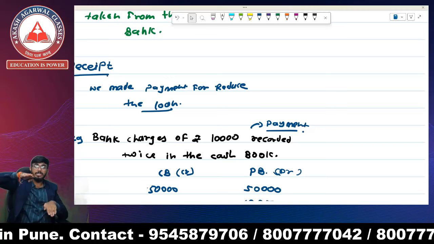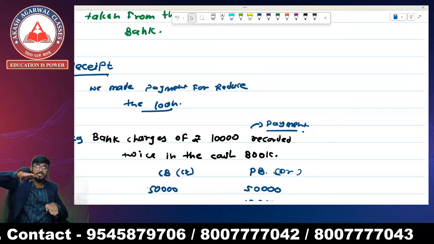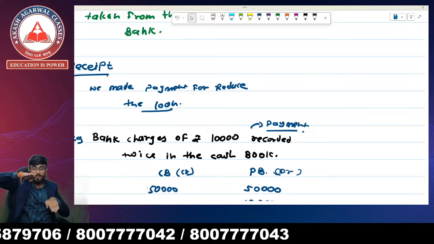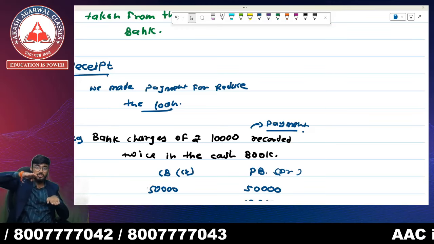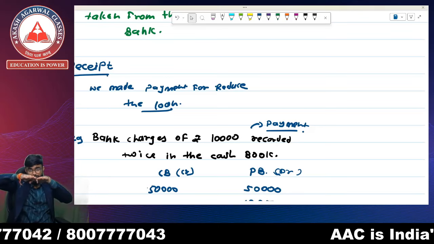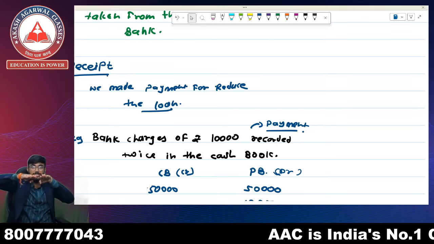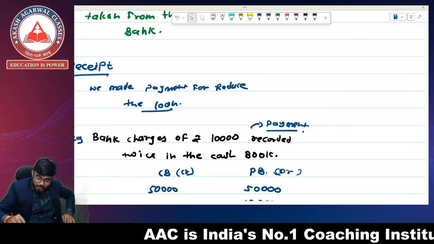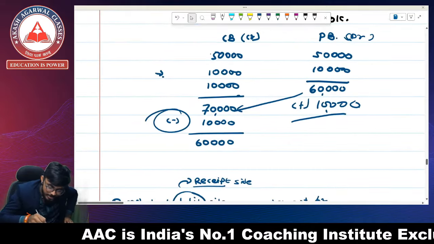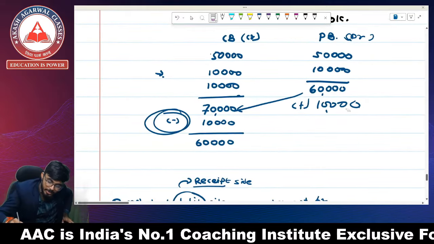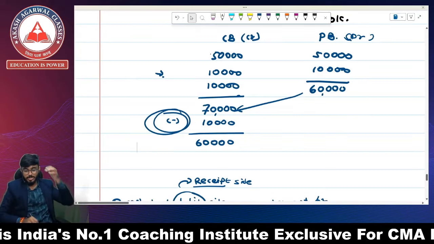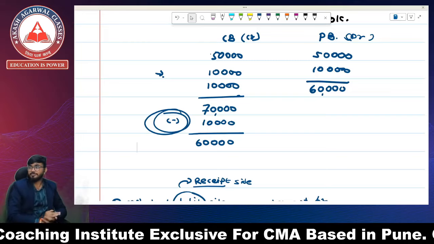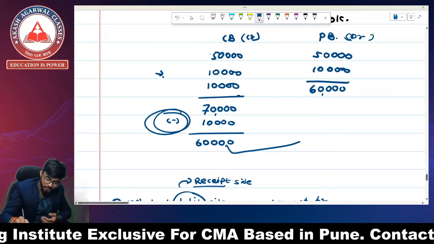My starting point is the cash book. So I have to go from the cash book to the passbook. What am I going to do? I am going to add the balance. But as this question is about an overdraft, I am going to make it reverse. It means I am going to make it minus. If my starting point is the cash book, I hope everyone understands. Everyone is clear till over here. Okay.